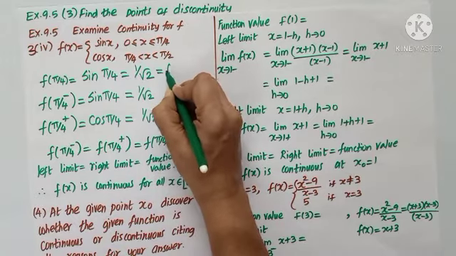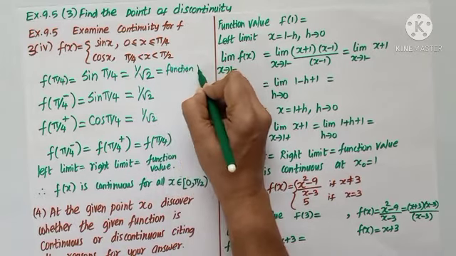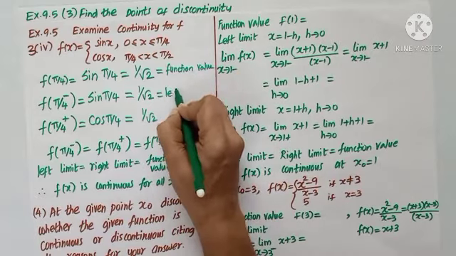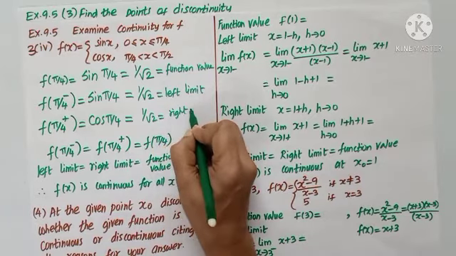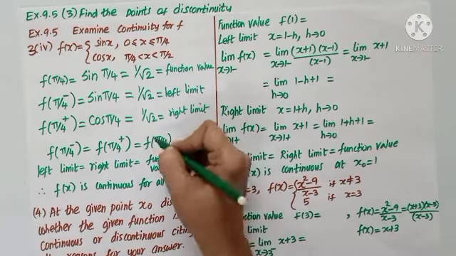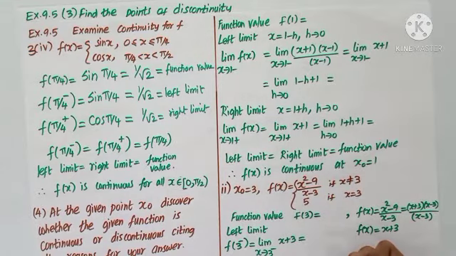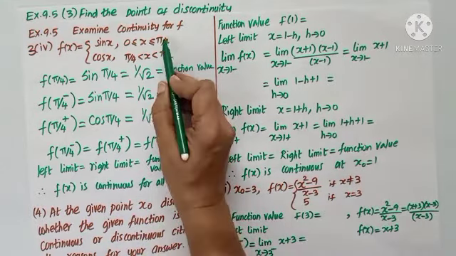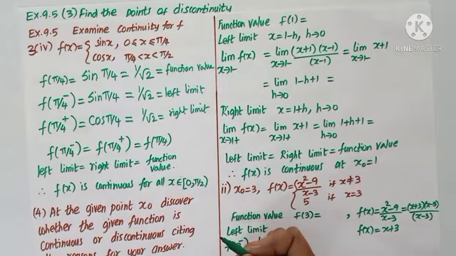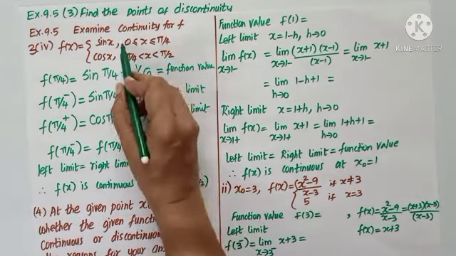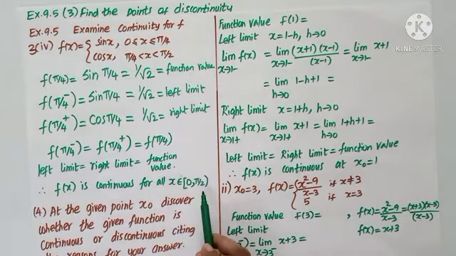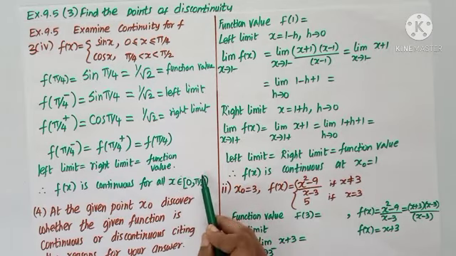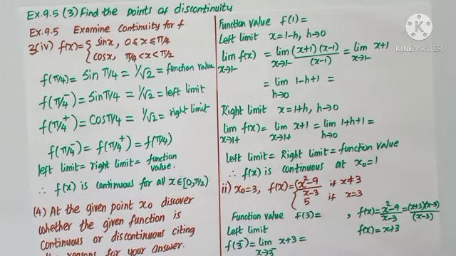So this I call function value, and this we call left limit, and the next one we call right limit, and obviously all the three are equal. So we can declare the function is continuous at pi by 4 and hence it is continuous for all x in the given interval. What is the interval? Closed at 0, open at pi by 2. So for closed interval you put square bracket. For open interval, remember to put round bracket.